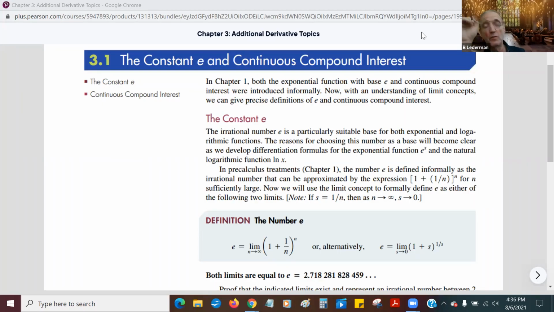Hi, everybody. Now we're doing chapter 3. Yay! 3.1, and this is about the constant E and continuous compound interest. And we'll see the connection between those two things.